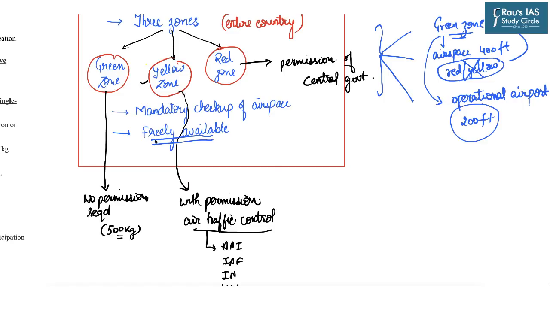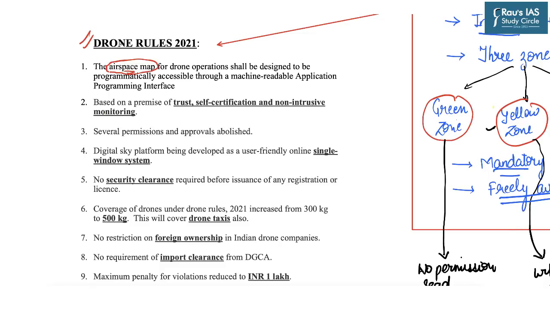So this airspace map is freely available on the Digital Sky platform, and it is mandatory for the drone operators to check the airspace before flying their drones. Now we will look into the Drone Rules 2021, which was recently released. The first is that it talks about the airspace map, which we have discussed in the beginning. It says that the airspace map for drone operators shall be designed to be programmatically accessible through machine readable application programming interface. Now what is machine readable?